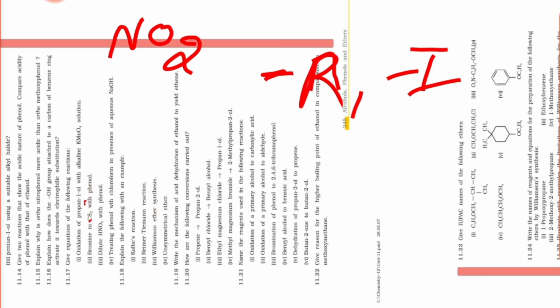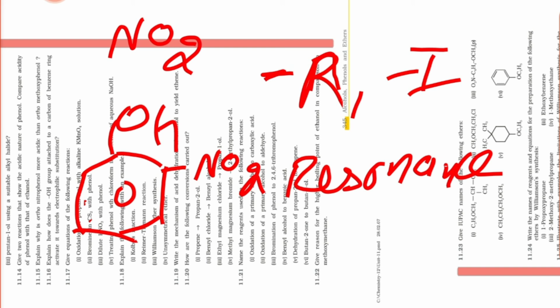Beta, this is the phenol and the NO2 group is there. It is also resonance stabilized. What is it, beta? It is resonance stabilized.